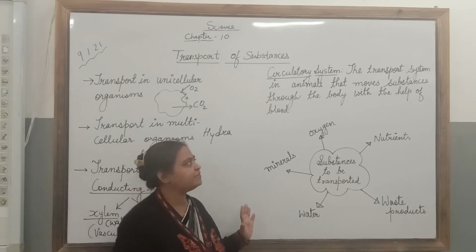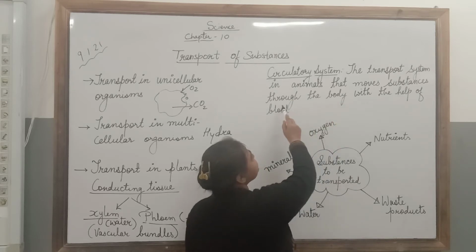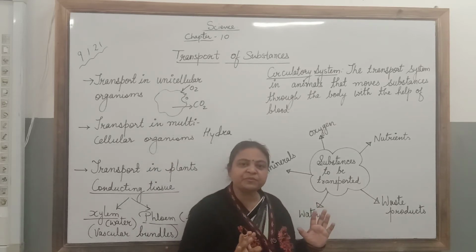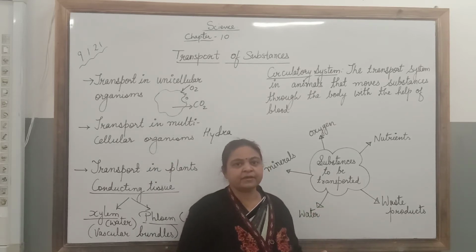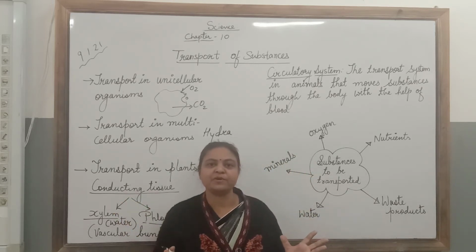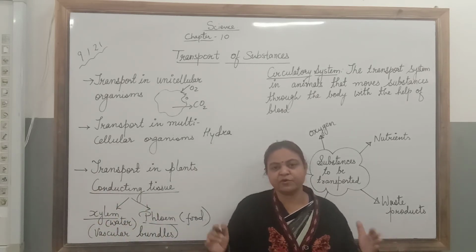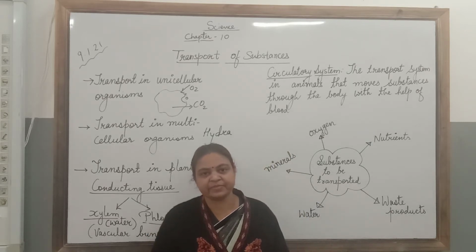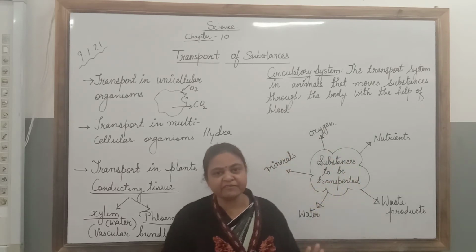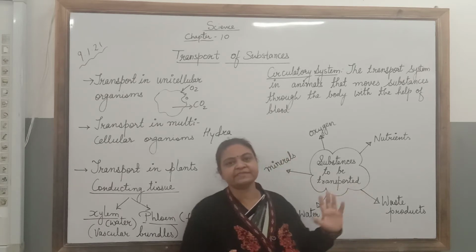So, a circulatory system we can define as the transport system in animals that moves substances through the body with the help of blood. That means here the transport medium is blood. Now for example, there is a system of transport of water from the reservoir to the city. How does it get transported? The water gets transported with the help of pipes. So circulatory system has blood vessels which act as a pipe, heart as a pump and blood as a medium.